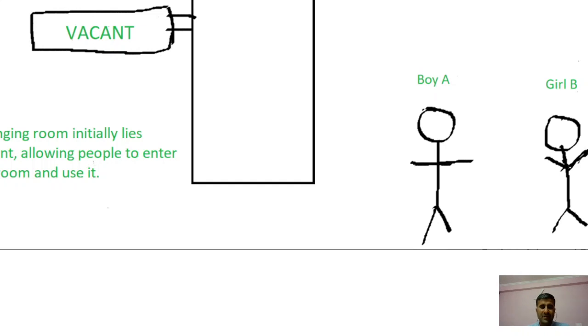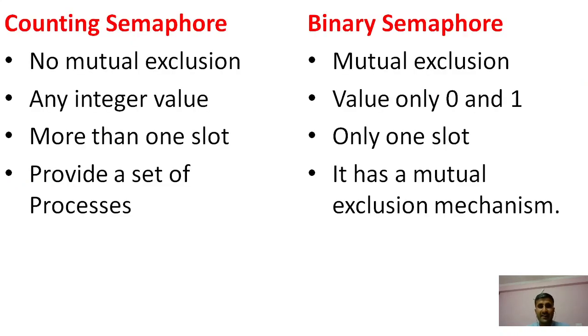Okay, once the process completes, it can come out from the changing room, and then it can open the lock, right? And then after that the girl can enter into the changing room for the same, right? So it means that at the same time only one process can enter into the critical section, that is the mutual exclusion basically.